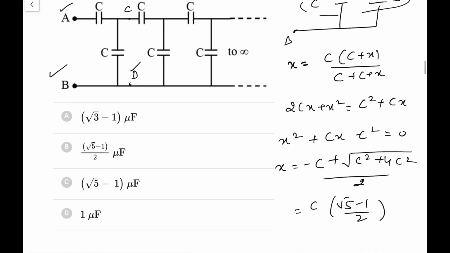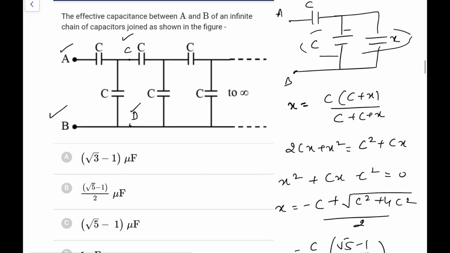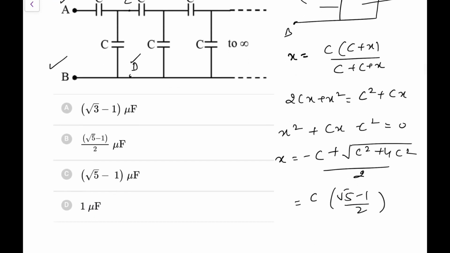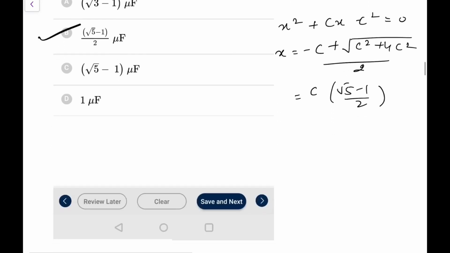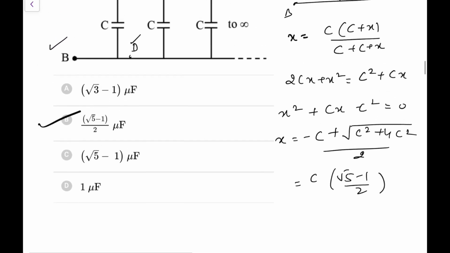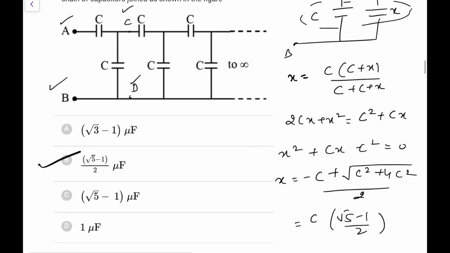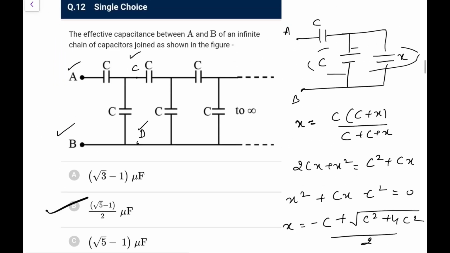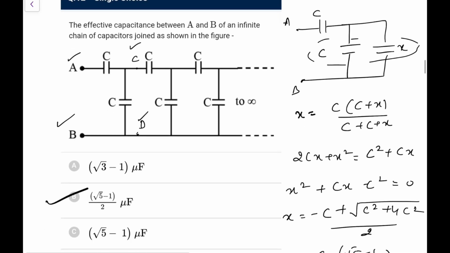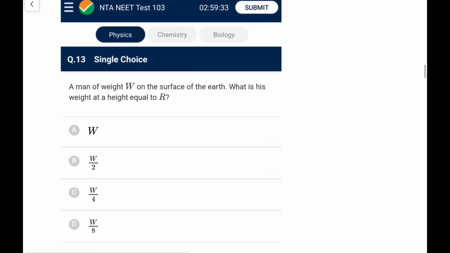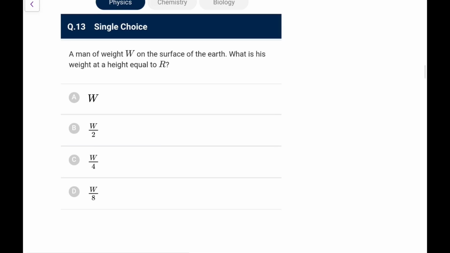And what is the value of C? The value of C is not given. So it should be (root 5 minus 1) by 2 into C. That should be the correct answer here. I am just assuming they have taken that C to be 1 microfarad. That is what they have done, I suppose. Yes, okay.